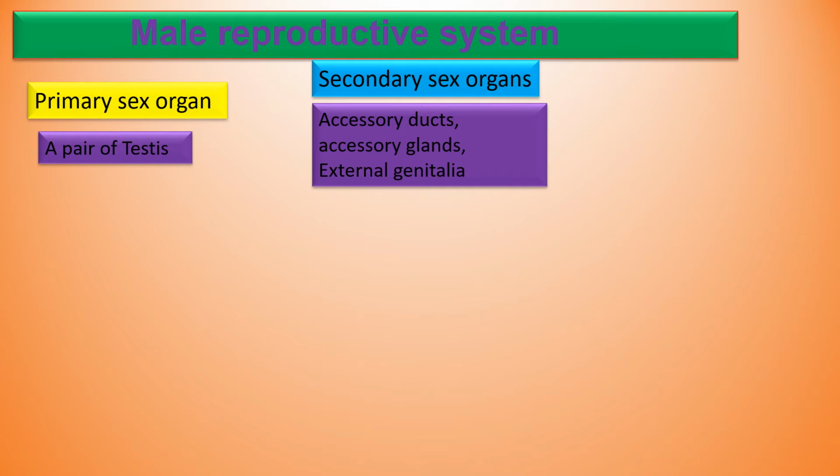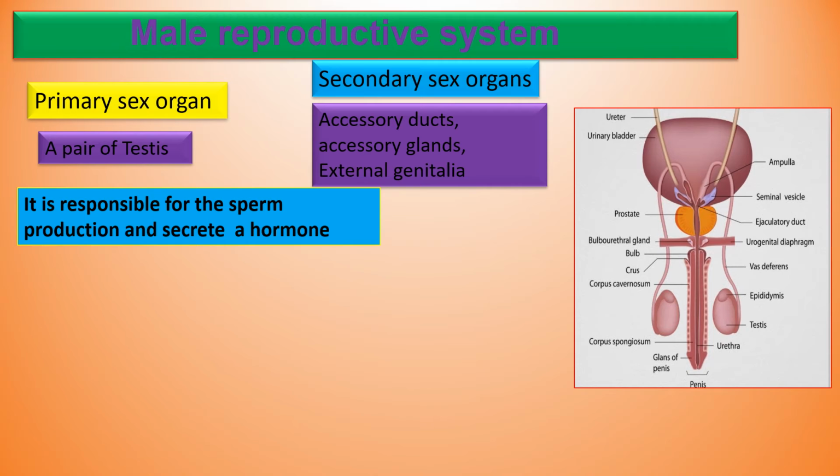Why do we call the testis a primary sex organ? Because it is responsible for sperm production and also secretes a hormone. That's why the testis is the primary sex organ, whereas the secondary sex organs do not produce sperm or secrete a hormone. Here you can see the oval-shaped structure. This is the front view of the male reproductive system. This oval-shaped part is the testis, 2 in number. Singular is testis and plural is testes, T-E-S-T-E-S.